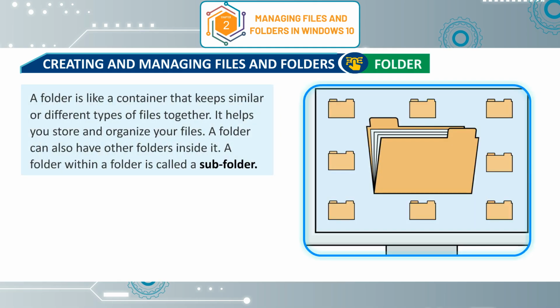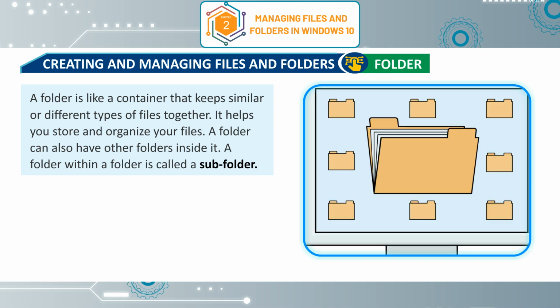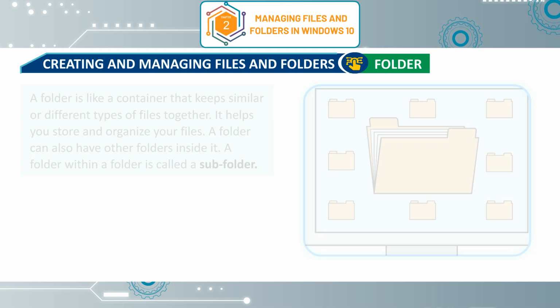Folder. A folder is like a container that keeps similar or different types of files together. It helps you store and organize your files. A folder can also have other folders inside it. A folder within a folder is called a subfolder.